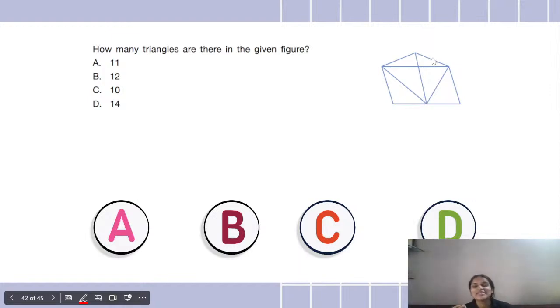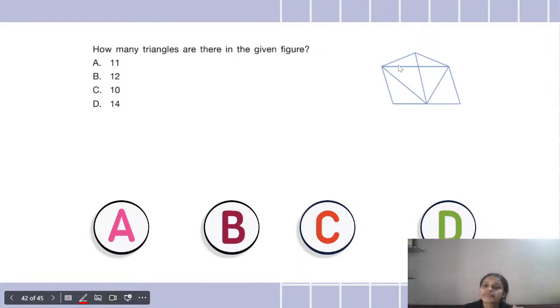Some are saying 11, some are saying 12, some are saying 10, some are saying 14. All right. I think we can start counting since I have got so many answers.